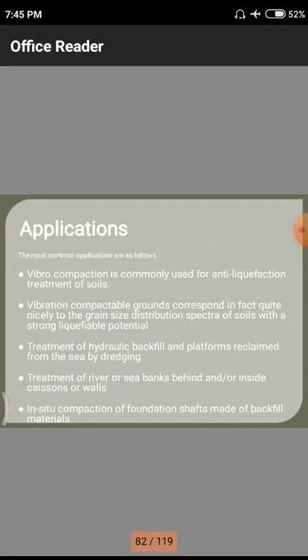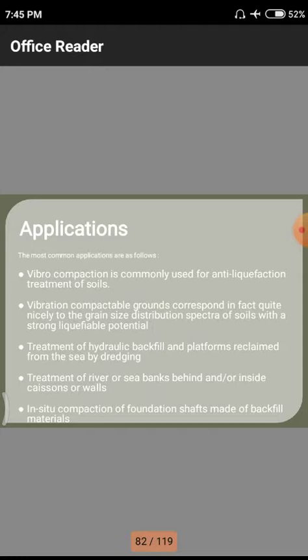And next one, we are having applications, in which places we need to apply those. Vibro compaction is commonly used in anti-liquefaction treatment of soils. That means anti-liquefaction, liquefaction means lying of water in the below structures. Anti-liquefaction means opposite to the liquefaction methods, particular soils.